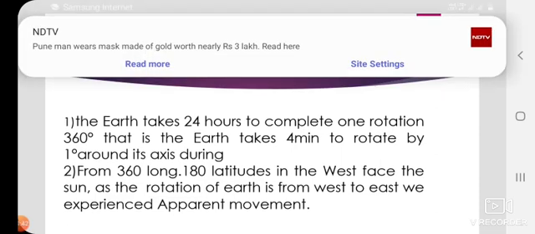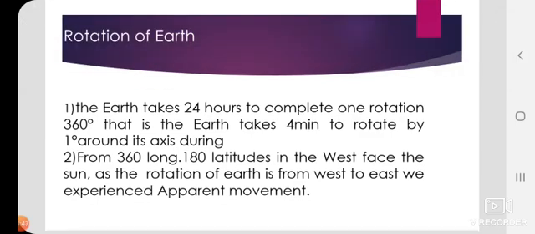Now, from 360 longitudes, 180 longitudes in the west face the sun, and the remaining 180 longitudes lying towards the east face the darkness. Due to this rotation from west to east, we experience the apparent movement of the sun. Okay, this much part is clear now.